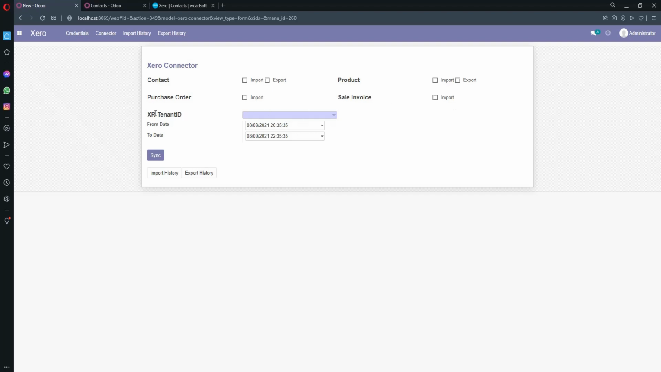The next important thing is the tenant ID. It may be multiple if your account has multiple tenant IDs. I just have one by default, so I am showing a single value. You have to adjust the time limit, meaning which time frame of the data you are looking for. The last step is simply to click the sync button and it will perform all the activities, or you can say the actions.